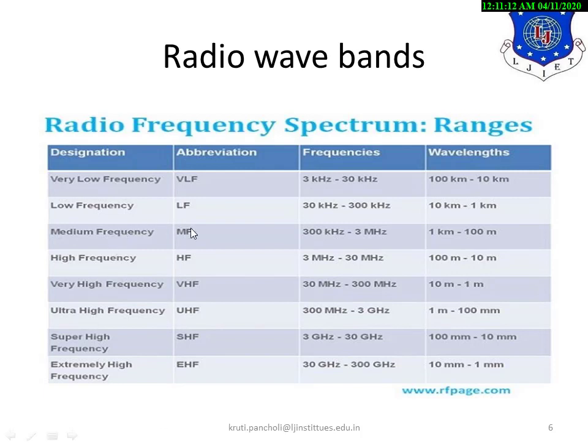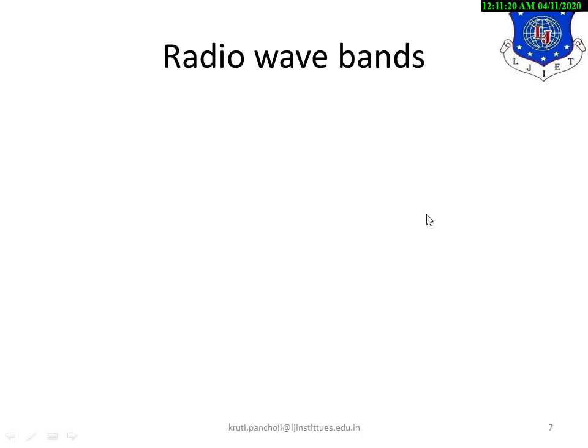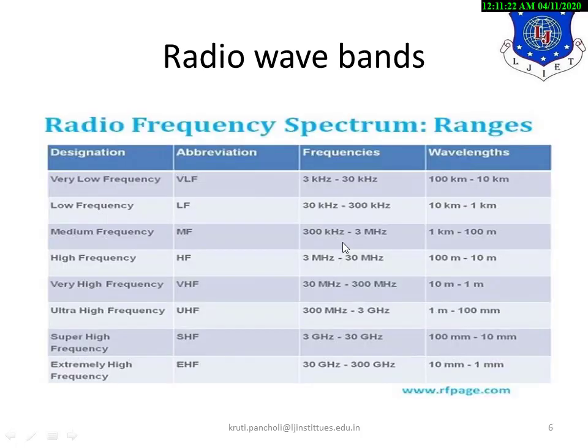Next is the low frequency, abbreviated LF. Frequencies are 30 kHz to 300 kHz, and the wavelength is 10 km to 1 km. Medium frequency, MF, is 300 kHz to 3 MHz, with wavelength 1 km to 100 meters. High frequency is 3 MHz to 30 MHz. Very high frequency is 30 MHz to 300 MHz. Ultra high frequency is 300 MHz up to 3 GHz.